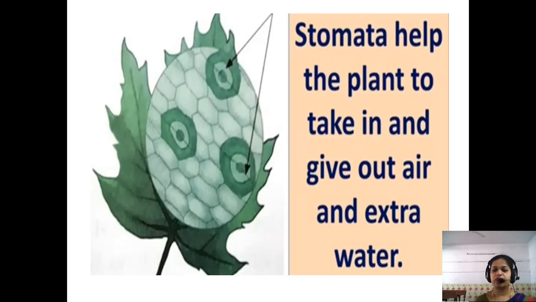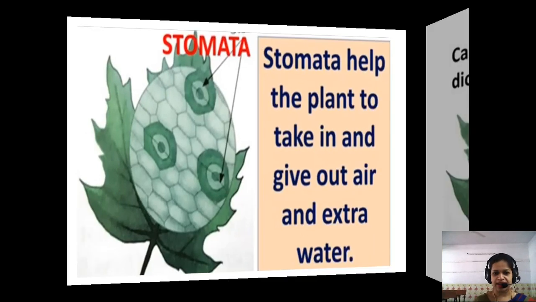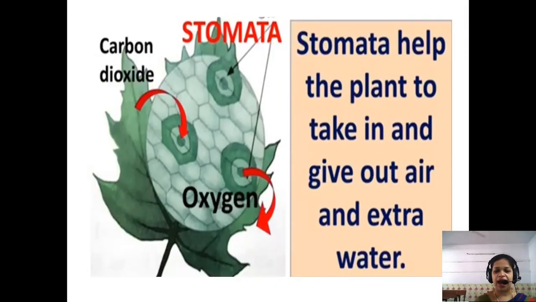Now the function of the stomata is to take in and give out air, and extra water that is present in the leaf. We all know that plants take in which gas? Carbon dioxide, and release oxygen. So this taking in and giving out of air happens in the stomata. The stomata takes in carbon dioxide gas and releases out what? Oxygen. And the extra water that is stored in the plant is also removed with the help of stomata.